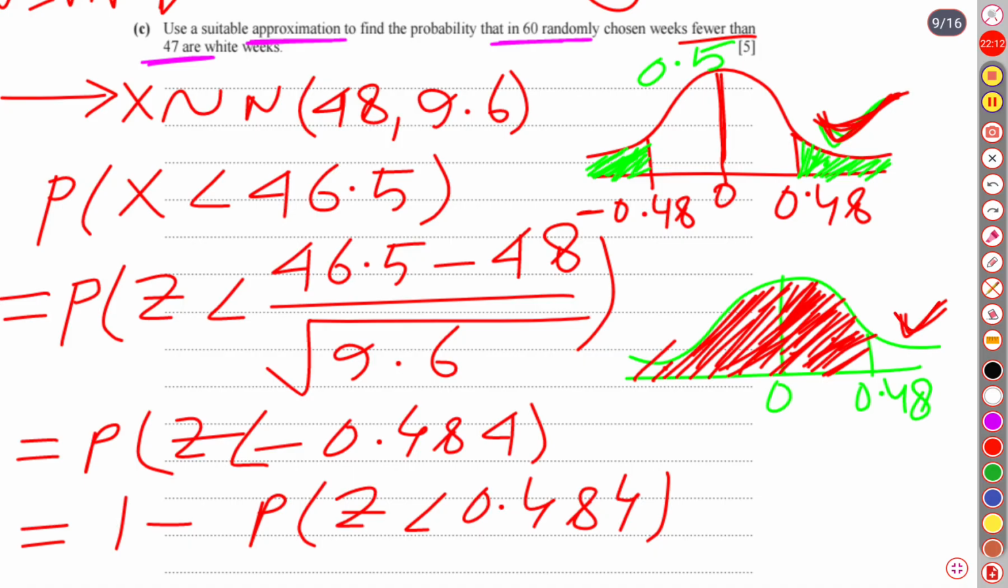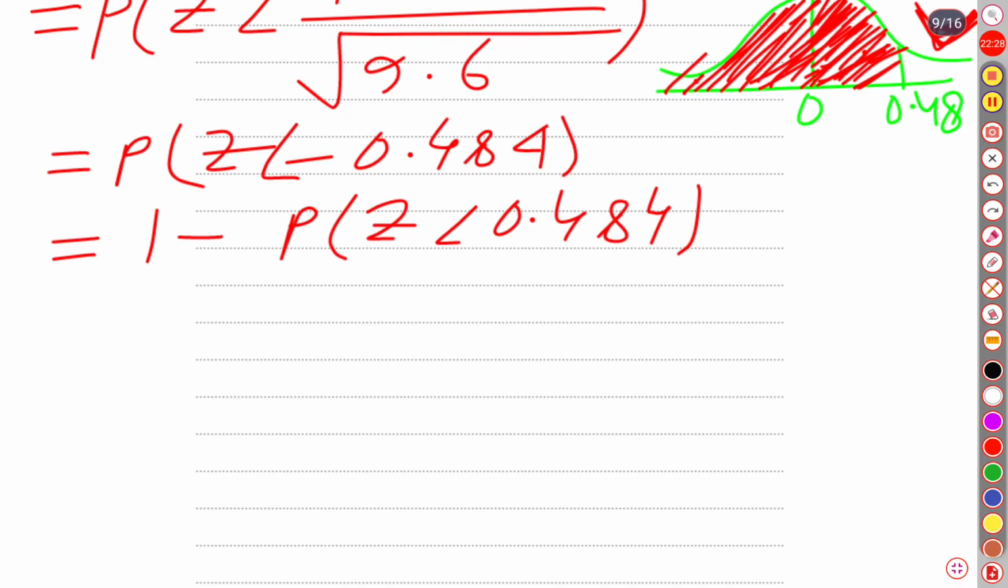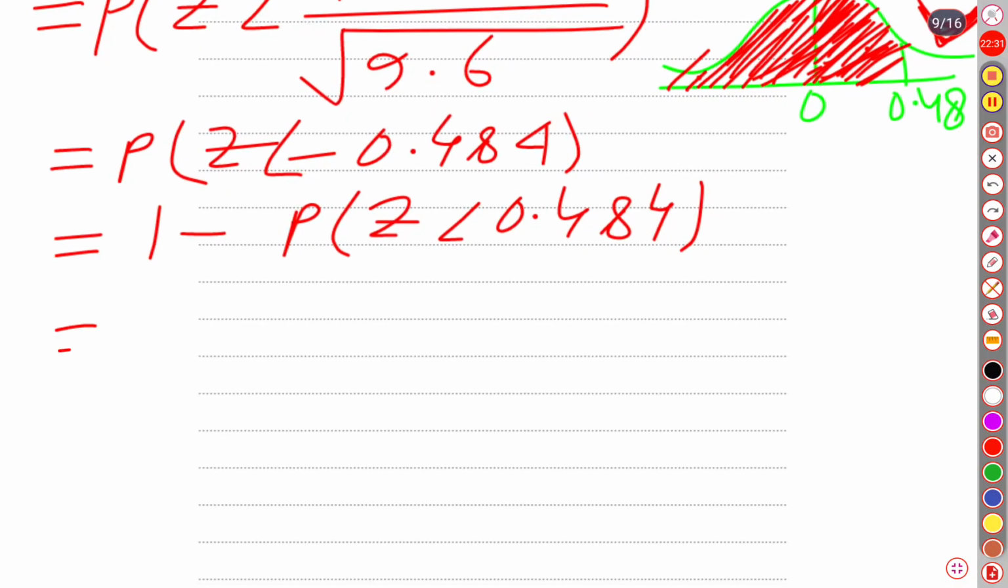So ultimately we require the probability of this portion. What will we do? From 1 we will subtract the left part. Now it's time to find the probability of this z-score. When the z-score is 0.484, our probability is going to be 0.6844, then 14. If we add up, it is going to be 0.6858.